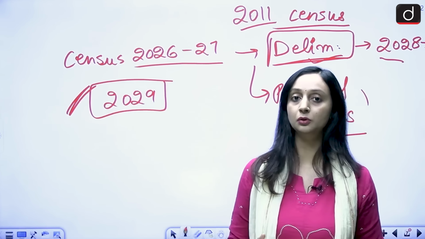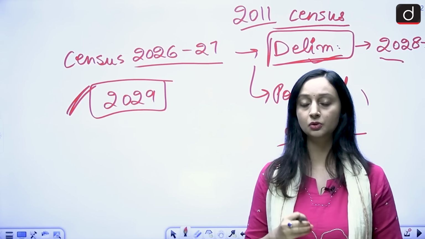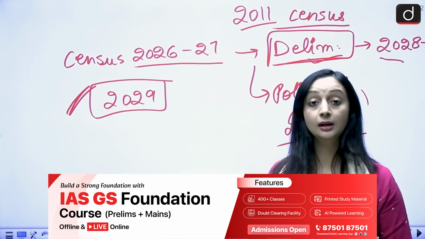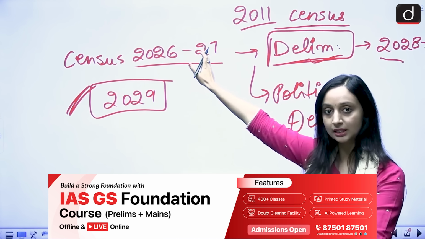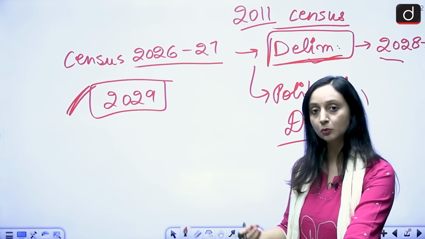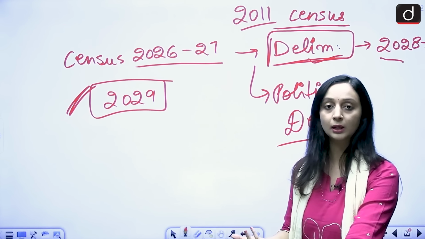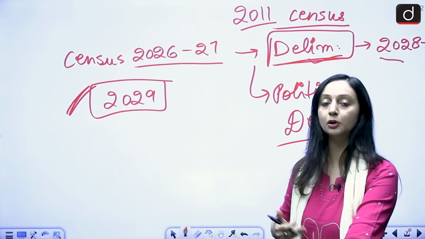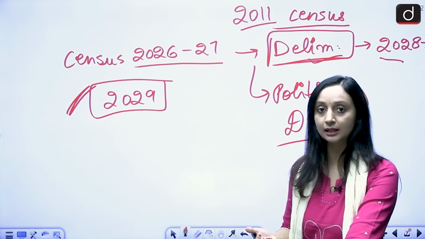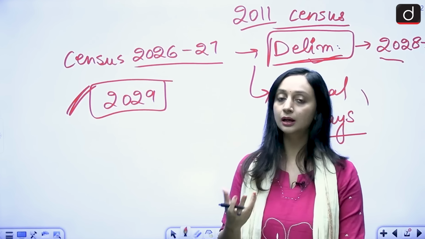And then we are going to redraw the boundaries and also change the representation and everything based on the 2011 census. But again, the southern states are saying, why is this haste? If you want to give reservation, you already have 543 members in the Lok Sabha. Reserve 1/3 seats. Do it right now. Why do you want to have a delimitation exercise being done for that? If you want to give reservation, give the reservation based on the current data.